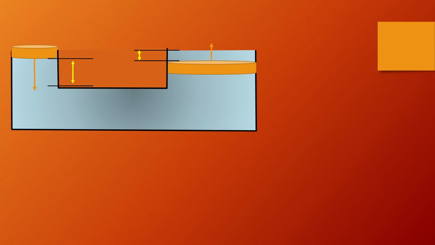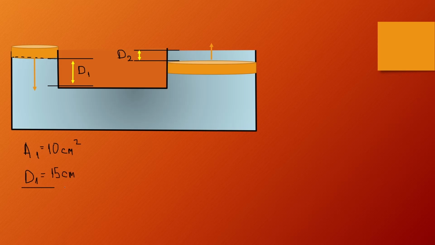Let's mark the distance of the first cork D1, and the distance of the second cork D2. We know that the area of cork 1 is equal to 10 centimeters squared, and let's say we moved it for 15 centimeters. So this is distance 1.